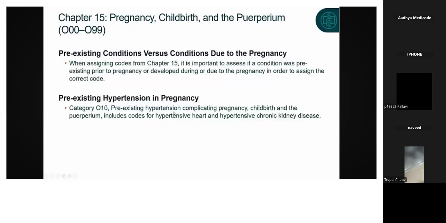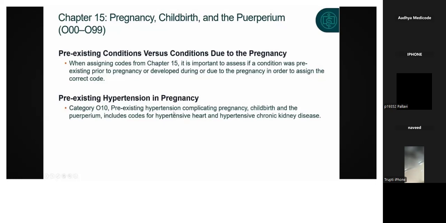Next, we have this particular point called pre-existing conditions versus conditions due to pregnancy. Please note it down. The words are very clear, guys. Pre-existing, it means what? Before the pregnancy only the patient is having the condition. Pre-existing condition. Next, versus conditions due to the pregnancy. So after the person got pregnant, after that she got the condition. That means what? Conditions due to pregnancy. She got the condition due to the pregnancy.